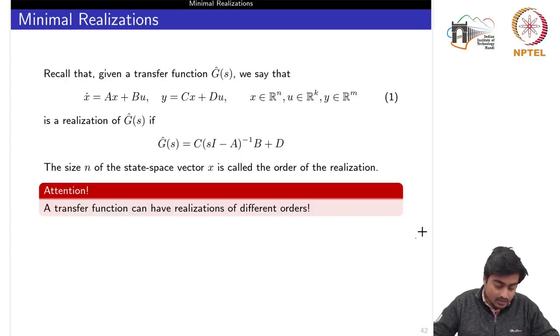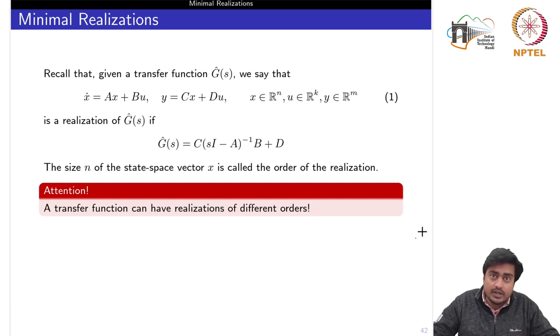So now we'll discuss the concept of minimal realization. If you recall, the concept of realization we had started in week 1, where we gave one important result: any representation ABCD is realizable if and only if the transfer function is a proper rational function. Okay, so now after introducing the concepts of controllability and observability, we can define the minimal realization, because